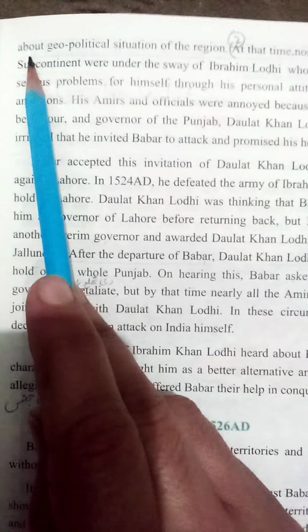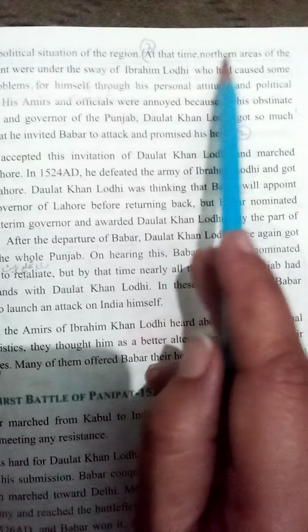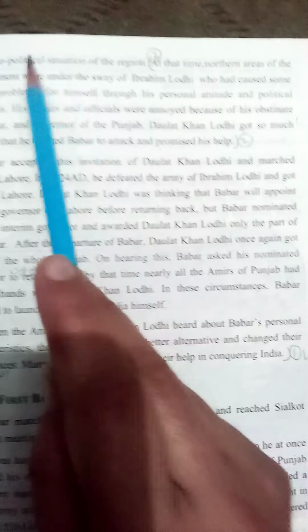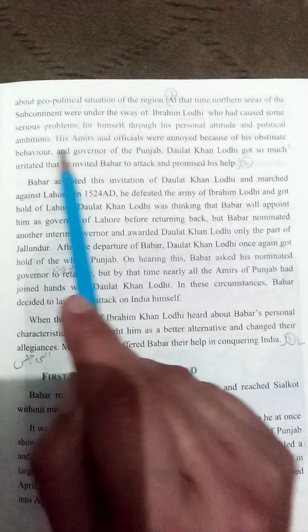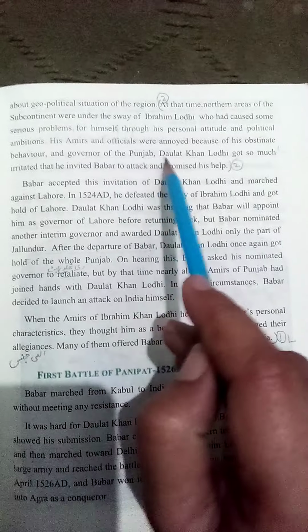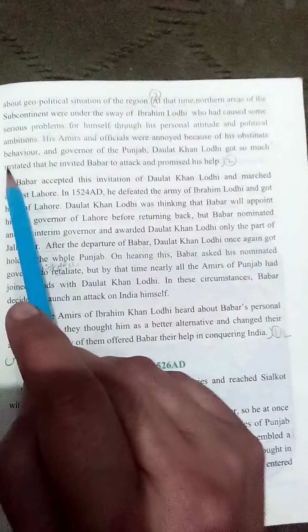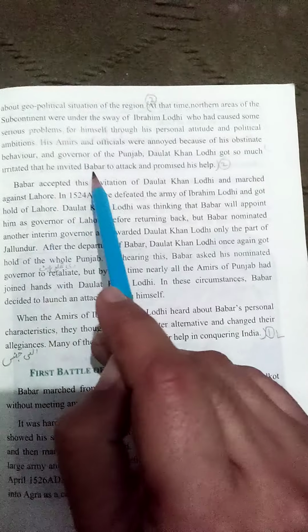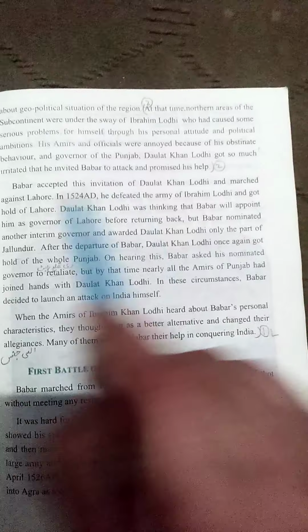To get information about the geopolitical situation of the region at that time, northern areas of the subcontinent were under the sway of Ibrahim Lodhi, who had caused some serious problems for himself through his personal attitude and political ambitions. His emirs and officials were annoyed because of his obstinate behavior, and the governor of the Punjab, Daulat Khan Lodhi, got so much irritated that he invited Babur to attack and promised his help.